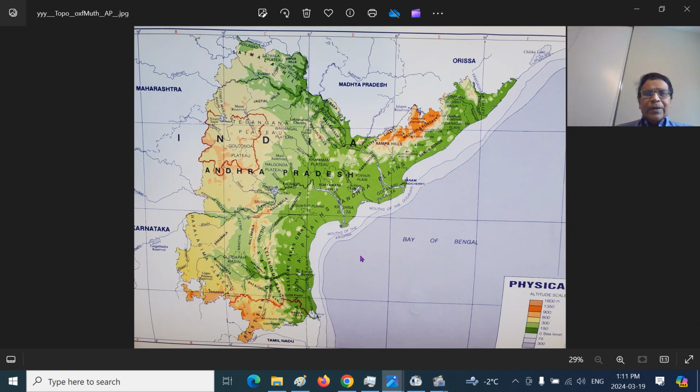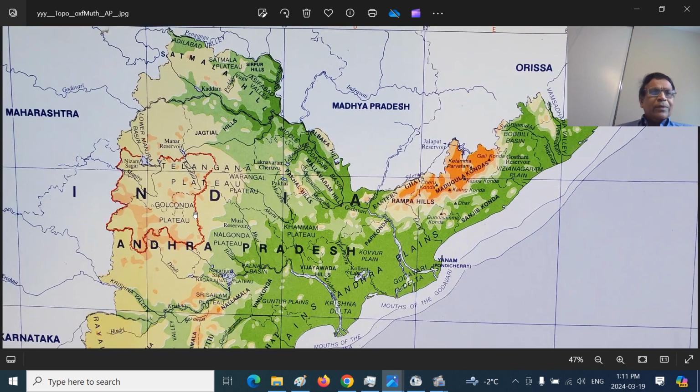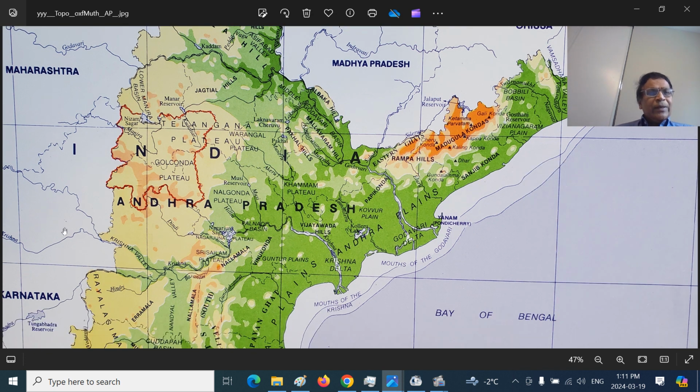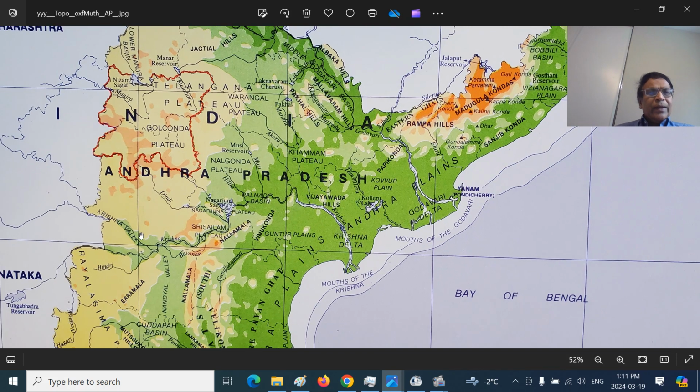So this is one map. You can see this is the broader view. This is the Golconda Plateau, Telangana Plateau here. And this is the Godavari Valley. Also, this is the Krishna River. This is the Bhima River. This is the Krishna River Valley West. This is the Krishna River Valley East.